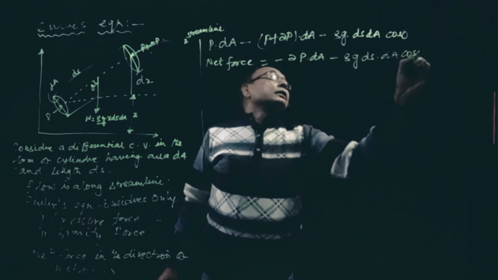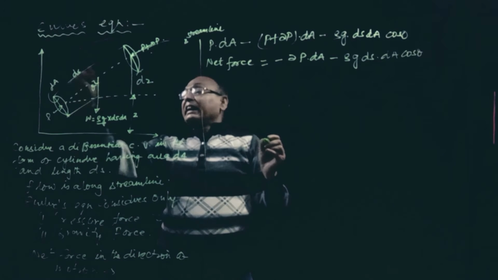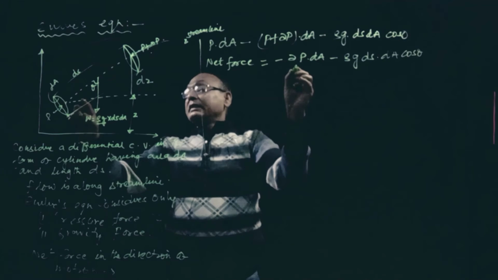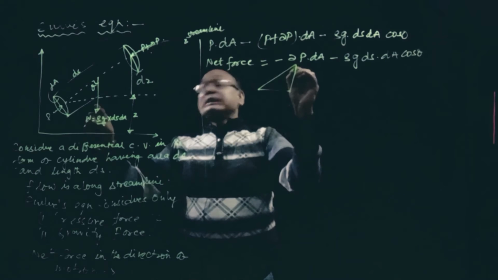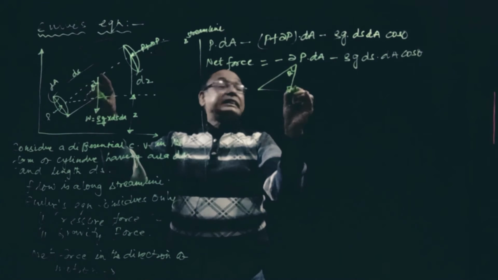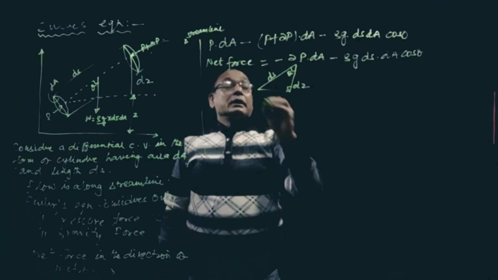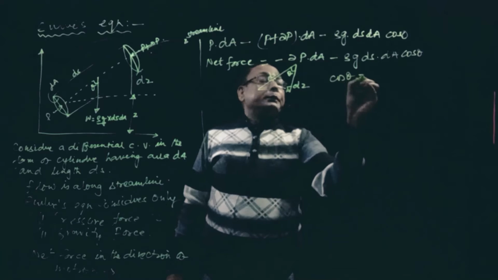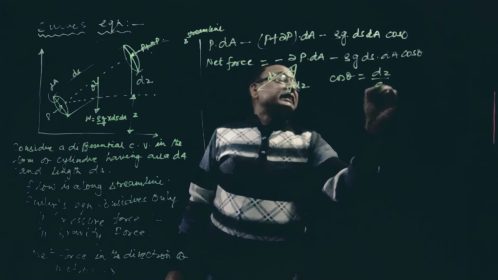into cos theta. Now from this triangle, this is angle theta, this is 90 degree, this is dz, this is ds. So cos theta is equal to base by hypotenuse, that is dz by ds.